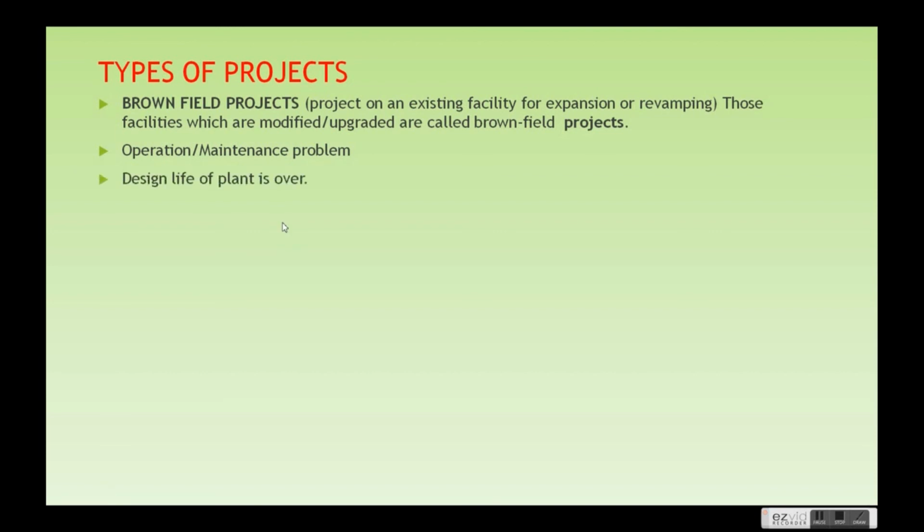When the design life of the plant or some specific equipment is over and needs to be replaced, then the operation team identifies those equipment or components and initiates the MOC, management of change, or the PCR, the plant change request. Secondly, modification or upgradation to enhance the production or the plant capacity of the existing facility. So any modification or upgradation in the existing facility will lead us to brownfield projects. So these are the three major reasons why we have to go for brownfield projects.